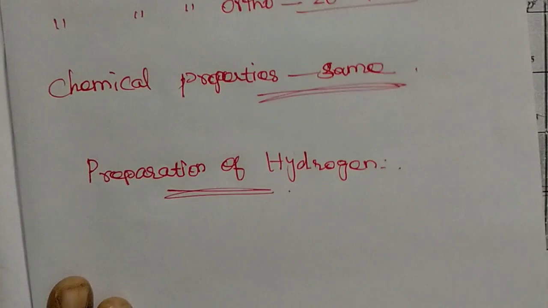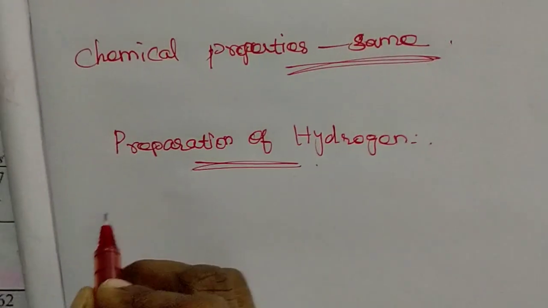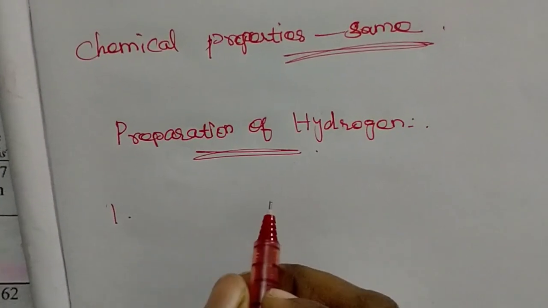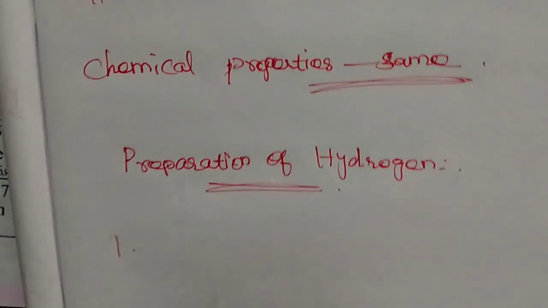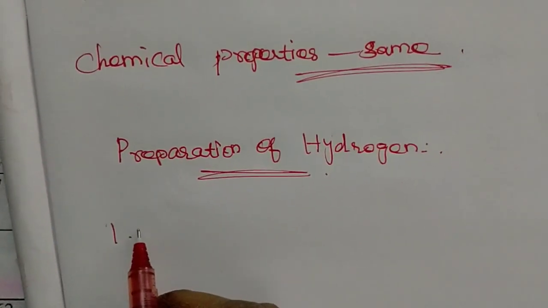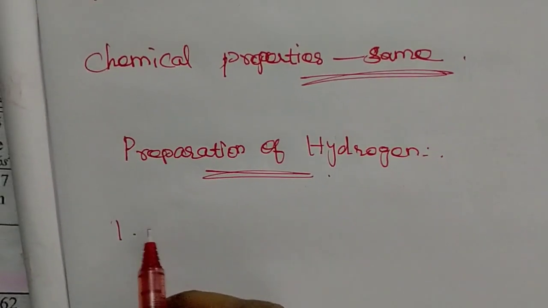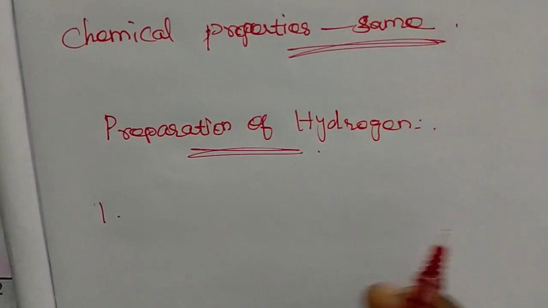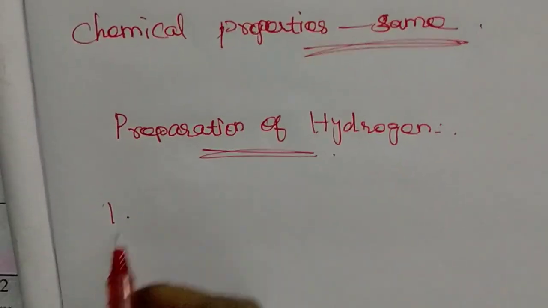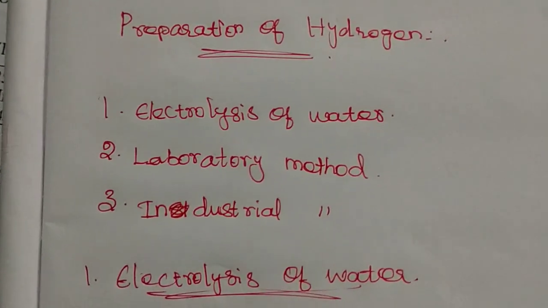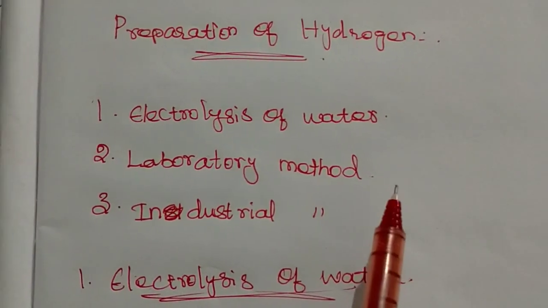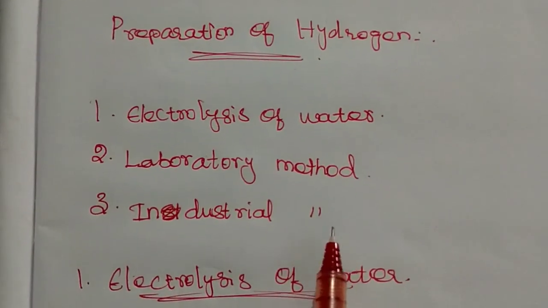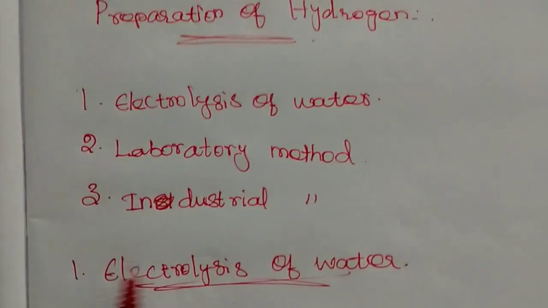We have three types of preparation. First type, electrolytic preparation or electrolysis of water, which is the highest purifying method of hydrogen. The second is the laboratory method, and the third is the industrial method.